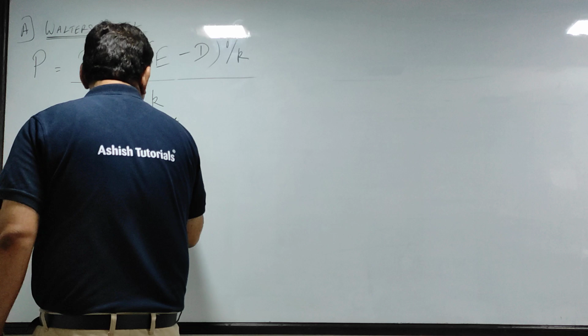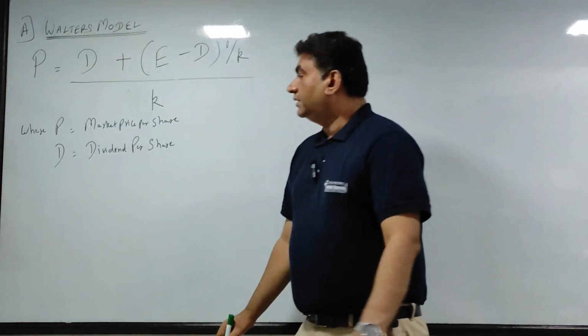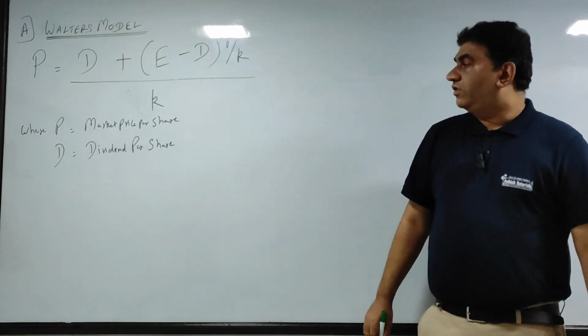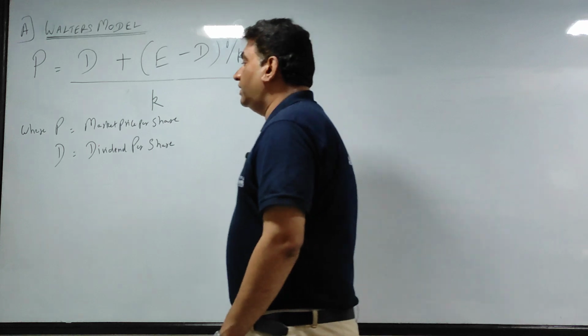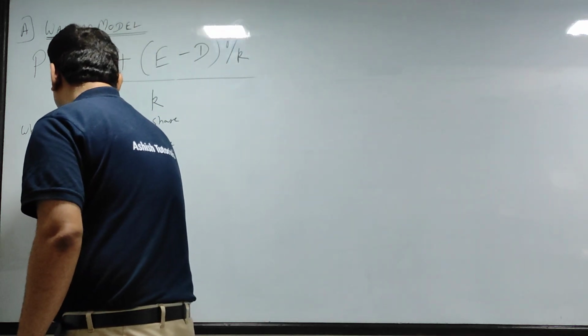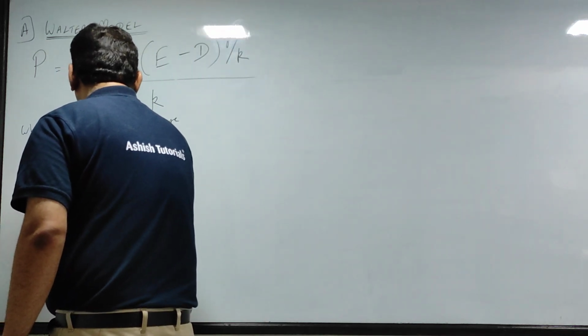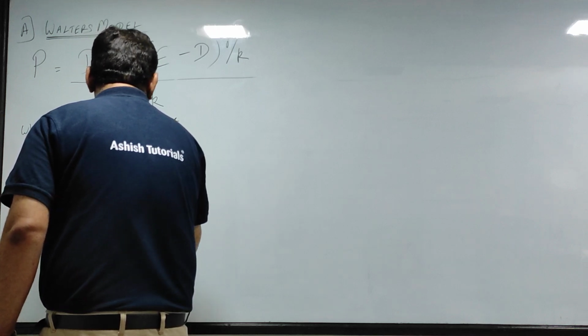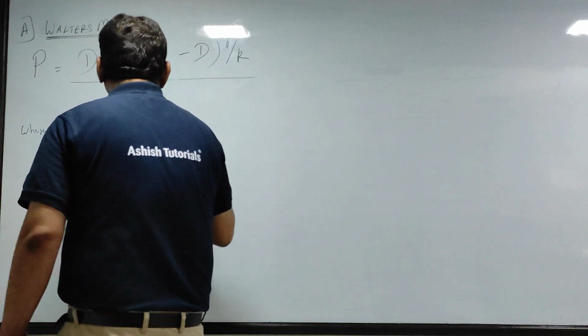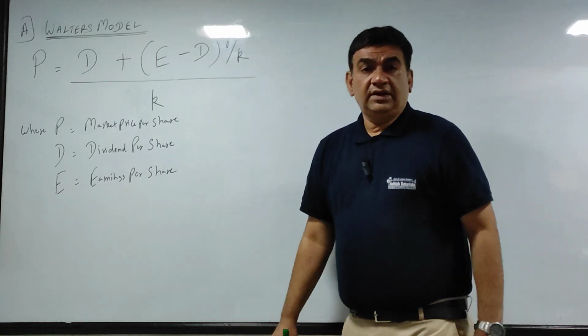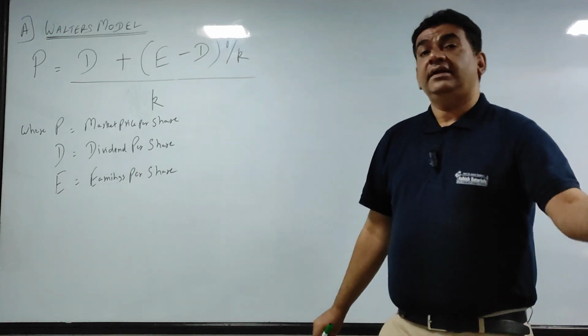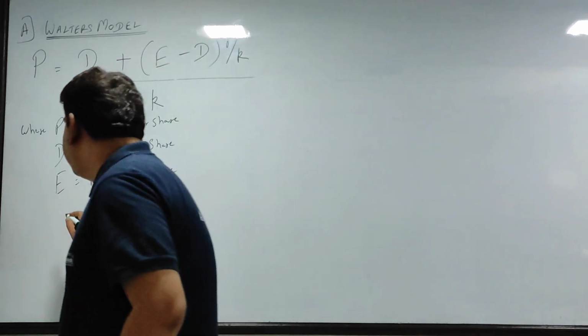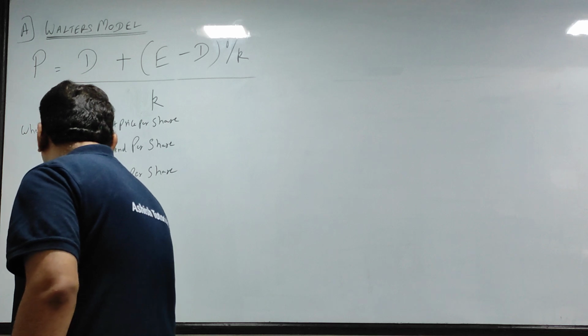D stands for dividend per share. E stands for earnings per share. Okay. R, as I told you, is the expected rate of return or the rate of return.